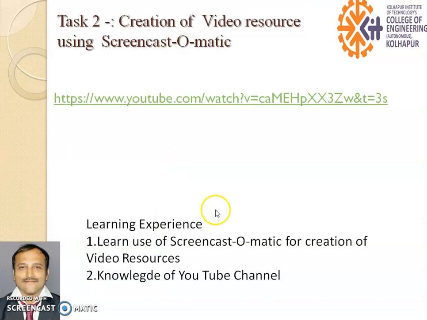So what I learned, the learning experience of task 2: first, learn use of Screencast-O-Matic for creation of video resources. Knowledge of YouTube channel, how to upload the video resource on our own YouTube channel.